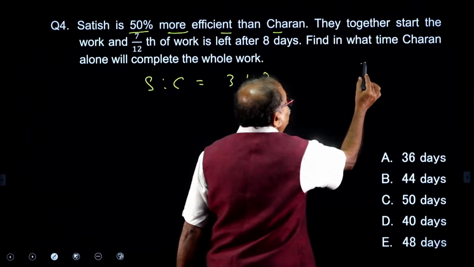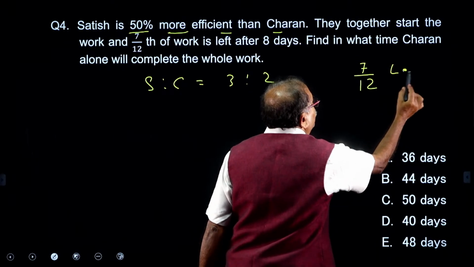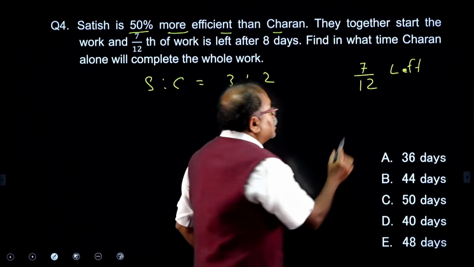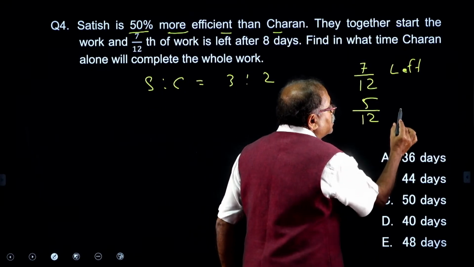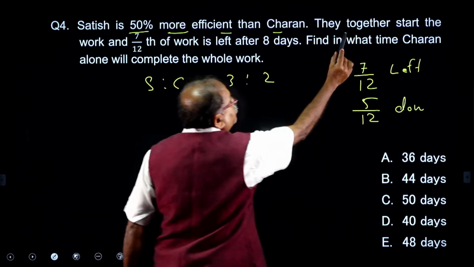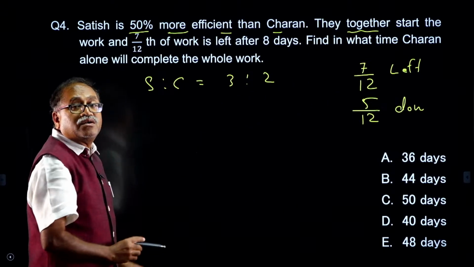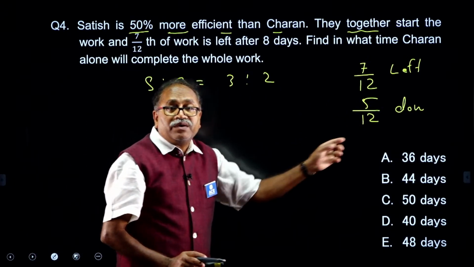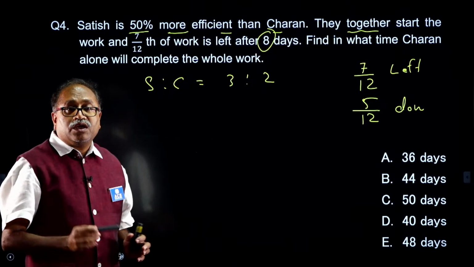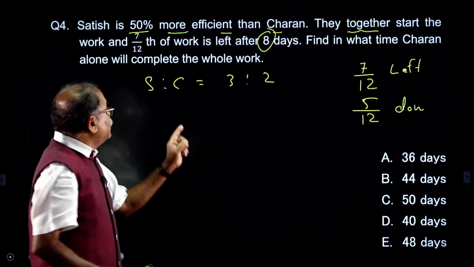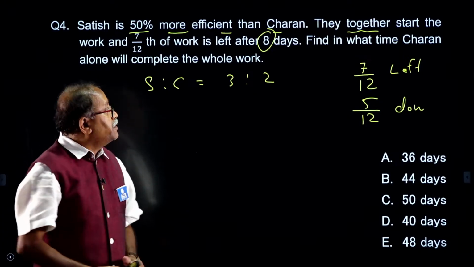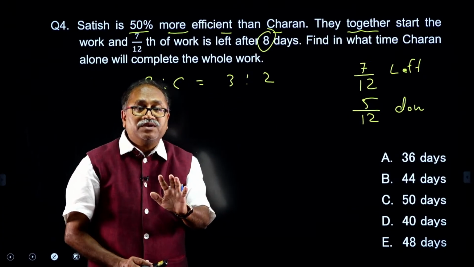If 7 by 12th of the work is left, what part of the work is done? 1 minus 7 by 12 comes to 5 by 12 of the work done by both of them together, in 8 days. When they work together, the efficiency is 3 plus 2, which is 5.